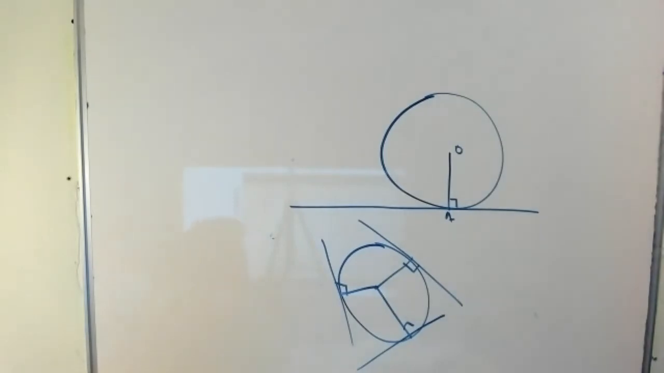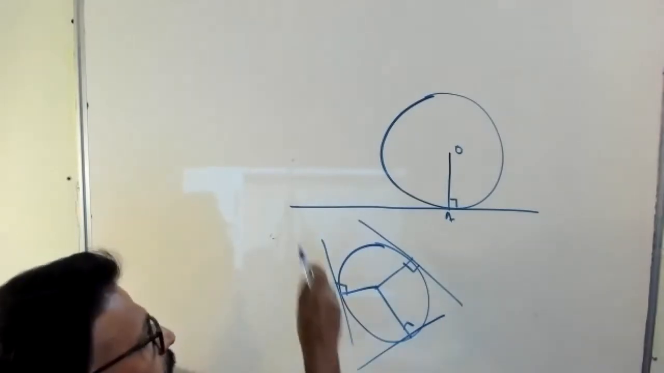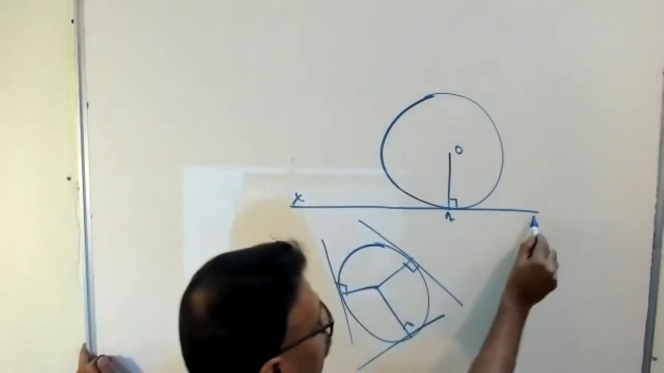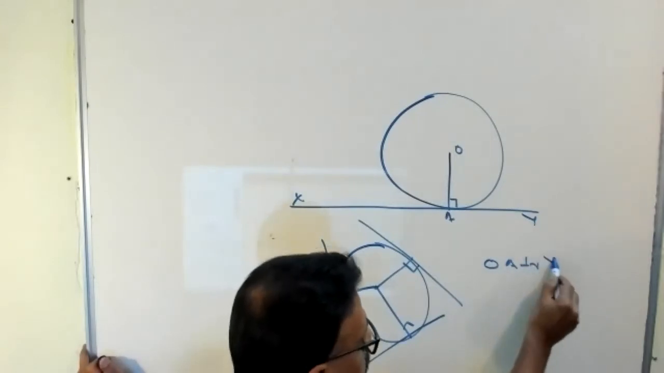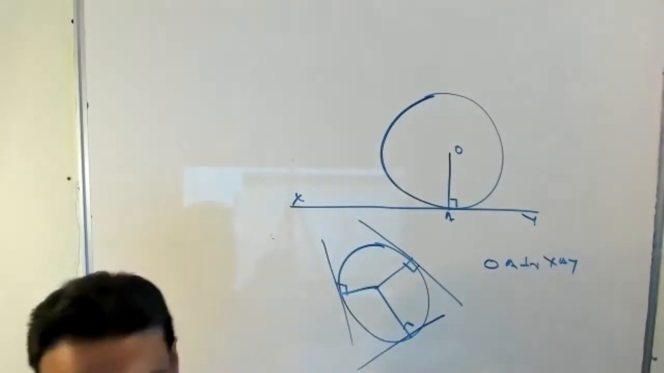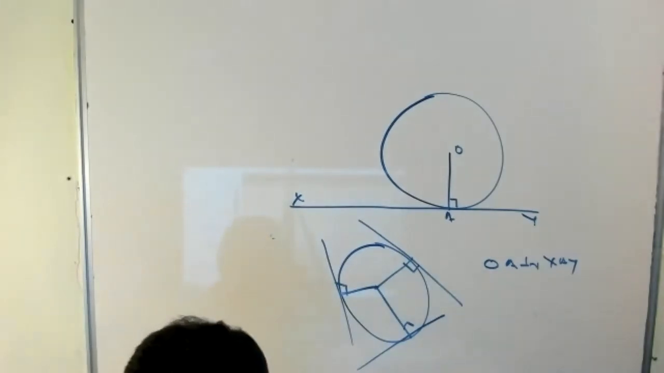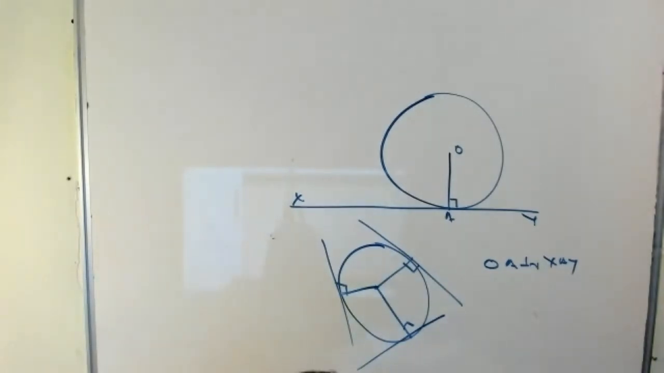A tangent to a circle. You just write after that X, A, Y. So write OA perpendicular to XAY. Its converse is also there.